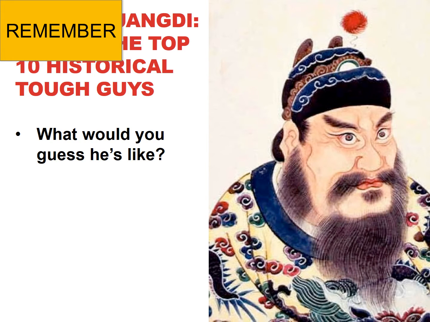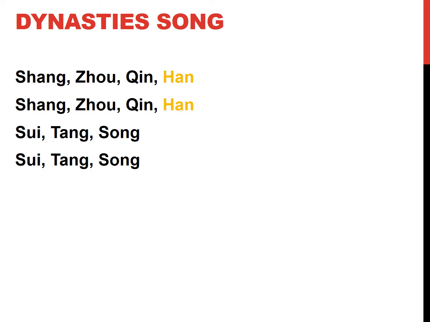Remember Shi Huangdi, the first emperor of China, who unites them all together. And then you also need to remember the dynastic songs. So at this point, you should have it set to memory so that you'll never forget it. Just in case you haven't, I'll go through it.